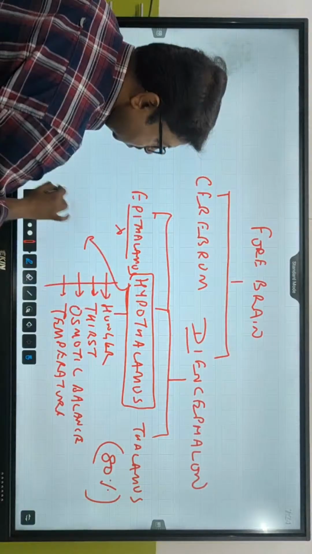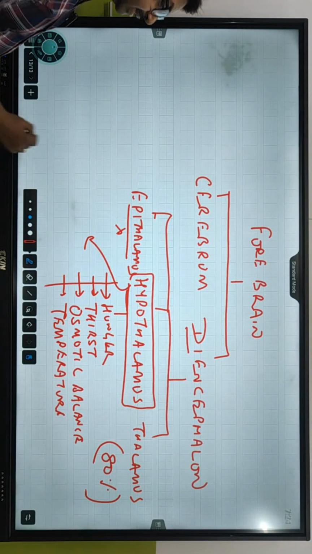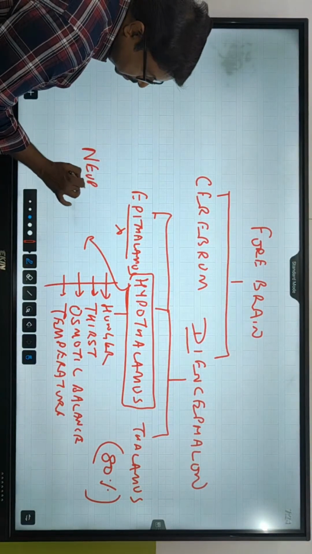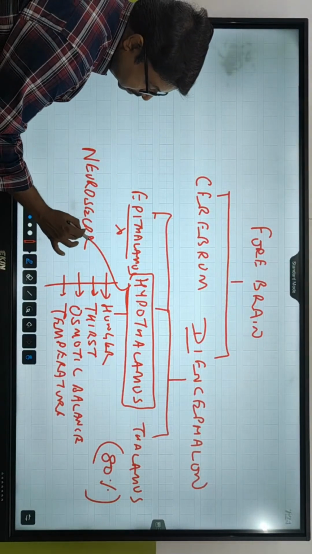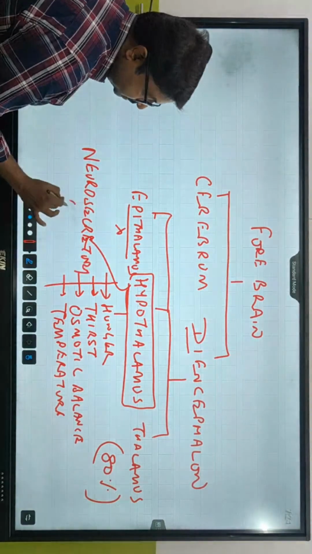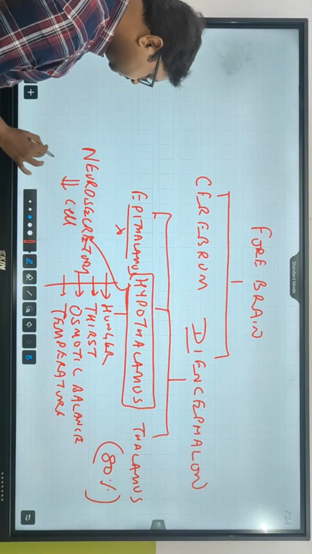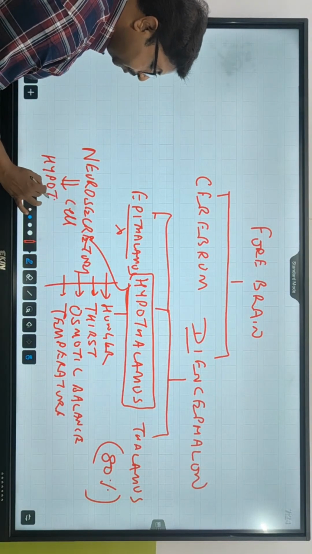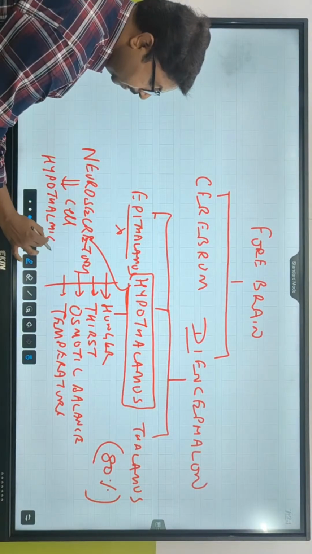And yes, one major event is about neurosecretory cells. They have got neurosecretory cells which can secrete hypothalamic hormones.